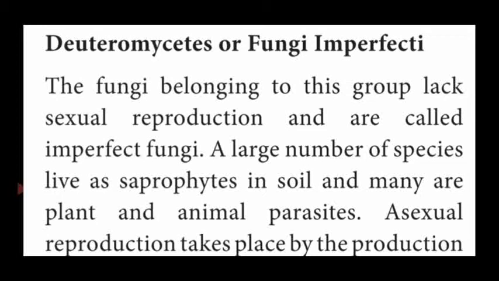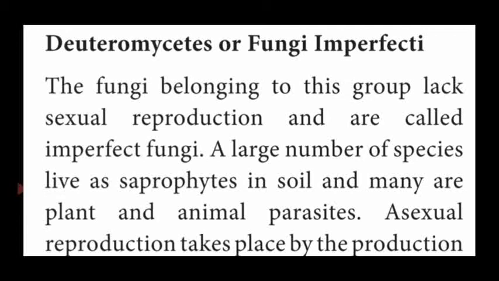Because the species of this group lack the sexual mode of reproduction. Sexual reproduction is absent, so they are named fungi imperfecti. The answer is: the fungi belonging to this group lack sexual reproduction and are called fungi imperfecti.